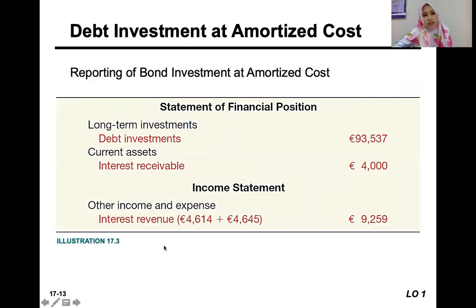Okay, so how is it disclosed on the financial statement? Basically, on the statement of financial position, it will be disclosed the debt investment as well as the interest receivable, the accrued interest just now, because we haven't received it on 31st December 2019. And on the income statement, the interest revenue needs to be recorded.